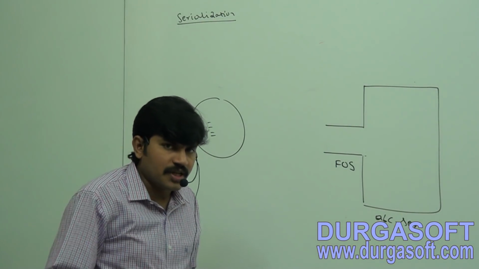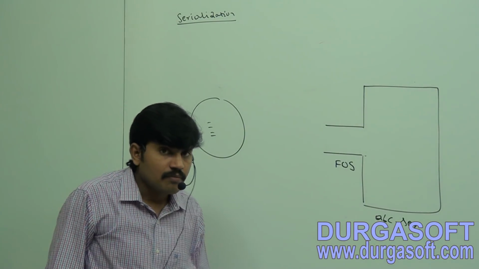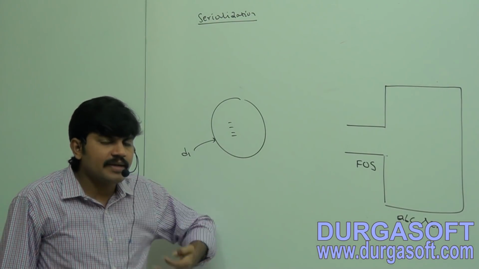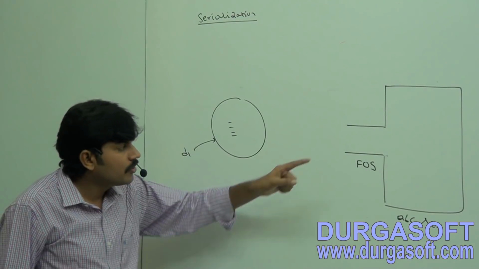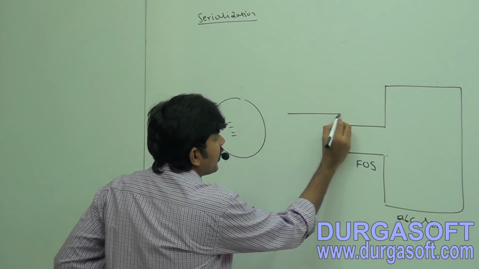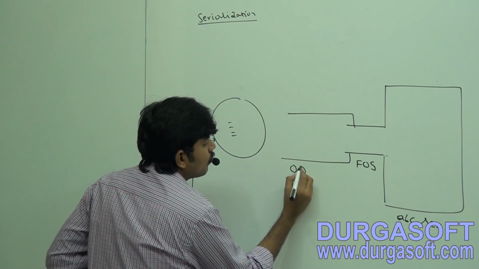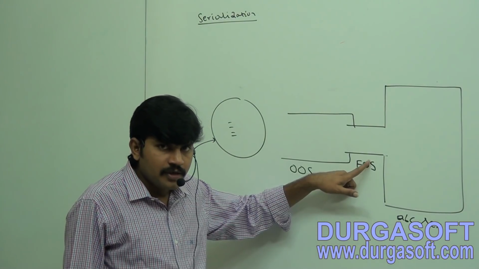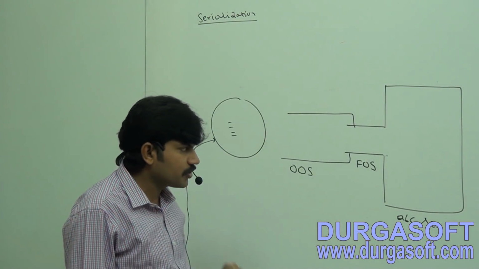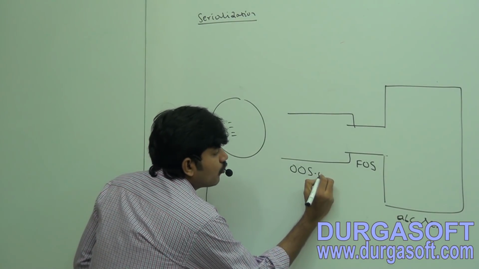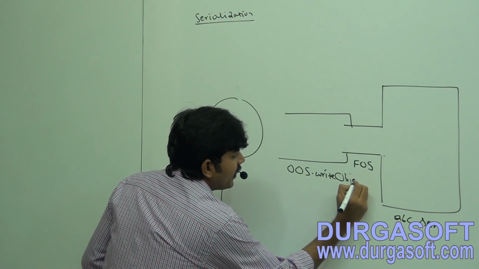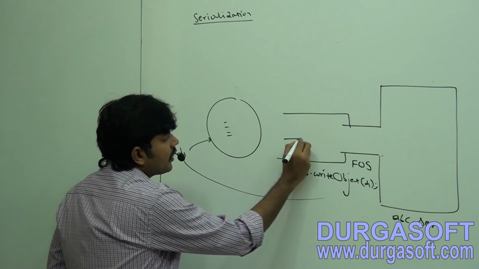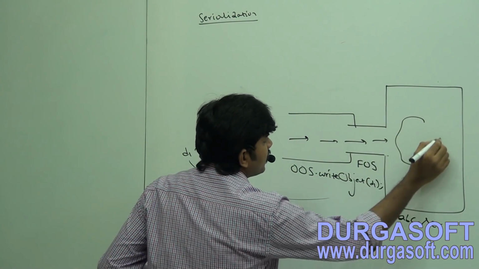By using file output stream, we can write binary data, but not an object directly. What we have to do? Sir, which stream can take an object directly? Object output stream. Over this file output stream, we have to open an object output stream. Step number 1, create file output stream. Step number 2, create object output stream. Object output stream contains one method, the writeObject method. Just pass your object. Then happily this object will go and sit into the file.